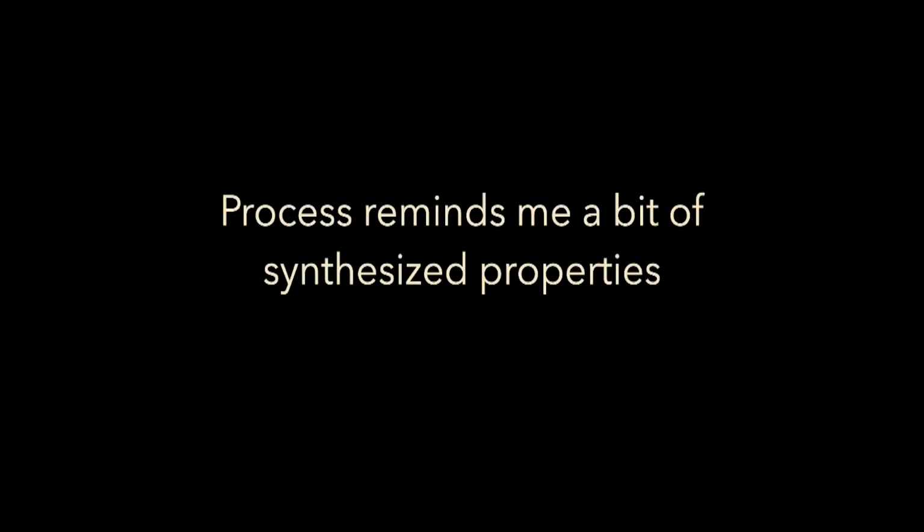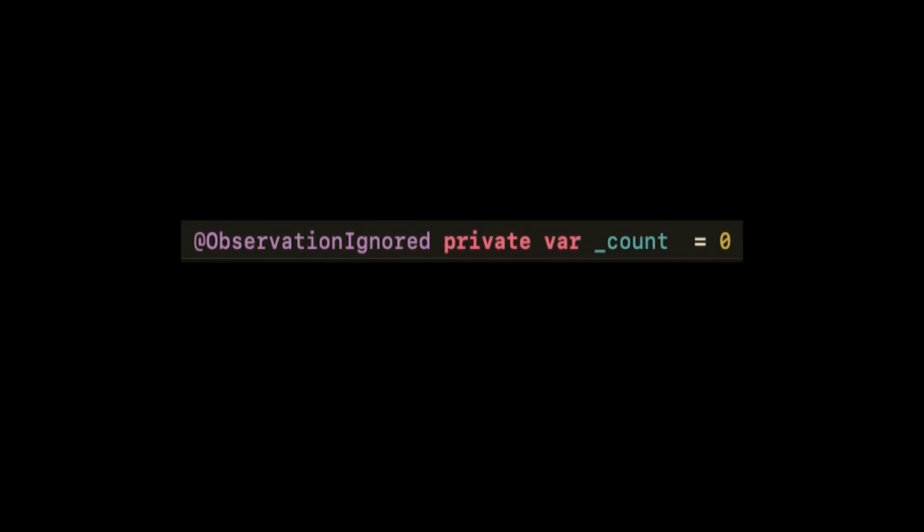The rest of this reminds me a little bit of when we first got properties in Objective-C. We had to do a lot of the work ourselves, and they built on this habit that we got into where we had an instance variable and a getter and a setter, so we had these properties and it synthesized these bits for us. And so we got this underscore count. In our case, underscore count is like our instance variable, it's private, and notice that nobody can observe it. The observation is ignored.